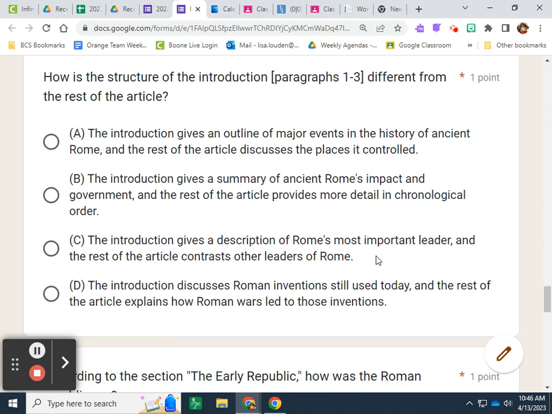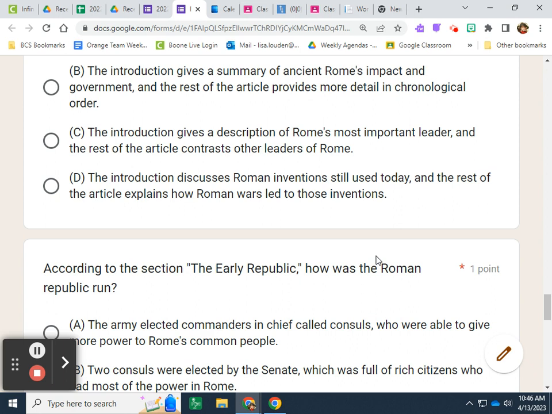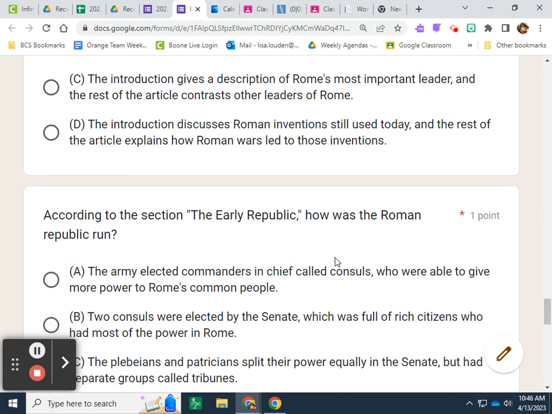How is the structure of the introduction paragraphs 1 through 3 different from the rest of the article? A, the introduction gives an outline of major events in the history of ancient Rome, and the rest of the article discusses the places it controlled. B, the introduction gives a summary of ancient Rome's impact and government, and the rest of the article provides more detail in chronological order. C, the introduction gives a description of Rome's most important leader, and the rest of the article contrasts other leaders of Rome. Or D, the introduction discusses Roman inventions still used today, and the rest of the article explains how Roman wars led to those inventions.